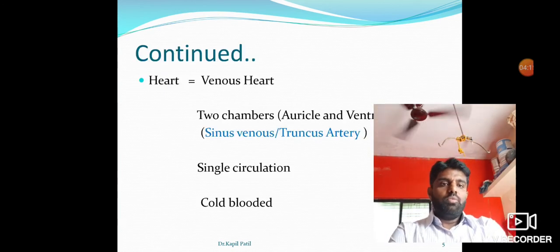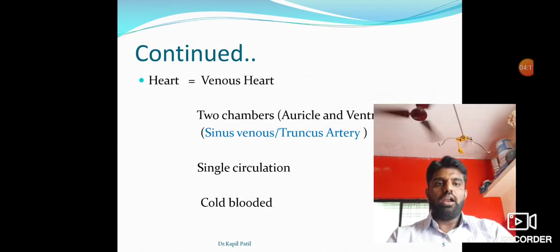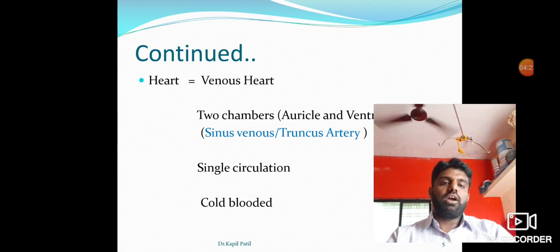Heart: again a venous heart is there. Venous heart means only deoxygenated blood passes into the heart. Such a heart is called a venous heart. In fish, two chambers are there, auricle and ventricle.